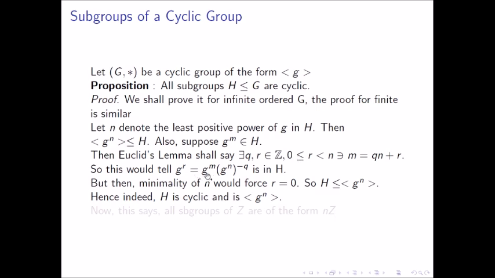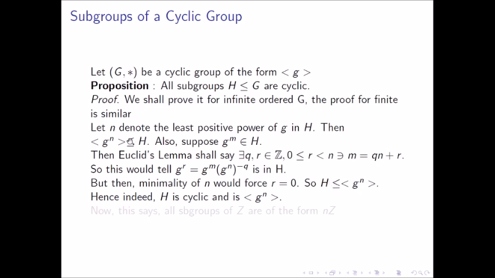Gr is equal to Gm times Gn to the power minus Q, and Gm and Gn are both elements of H. So this Gr is also an element of H. But N was the least positive power of G in H. So Gr, if it belongs to H, can't have R positive. So R has to be 0 by the minimality of N. So indeed, H turns out to be a subgroup of G power N.